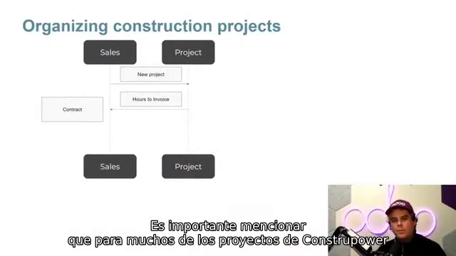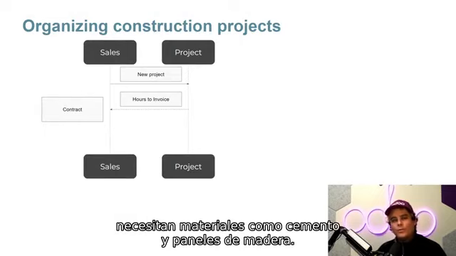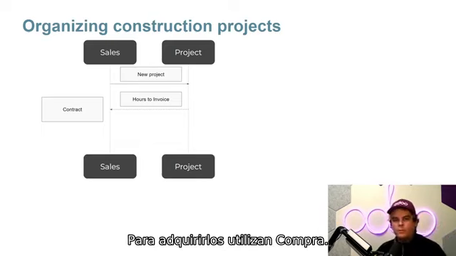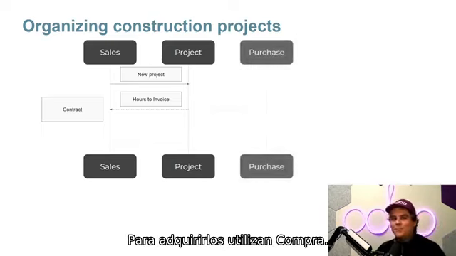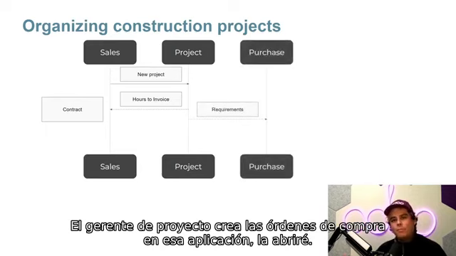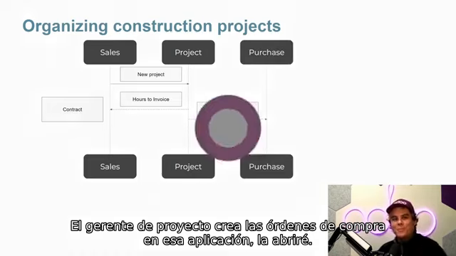Now, we've talked about a couple things, but the biggest point is that many of the projects ConstruPower completes also will require materials like cement and wood panels. We need to build these things. And that's where the purchase app comes into action. Now, the project manager will create purchase orders from that application. So let's open it up.